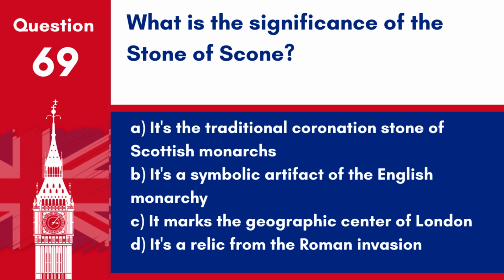Question 69. What is the significance of the Stone of Scone? A. It's the traditional coronation stone of Scottish monarchs. B. It's a symbolic artifact of the English monarchy. C. It marks the geographic centre of London. D. It's a relic from the Roman invasion. Answer: A. It's the traditional coronation stone of Scottish monarchs. The Stone of Scone, also known as the Stone of Destiny, has been used in the coronation of Scottish rulers and is historically significant in Scottish symbolism.